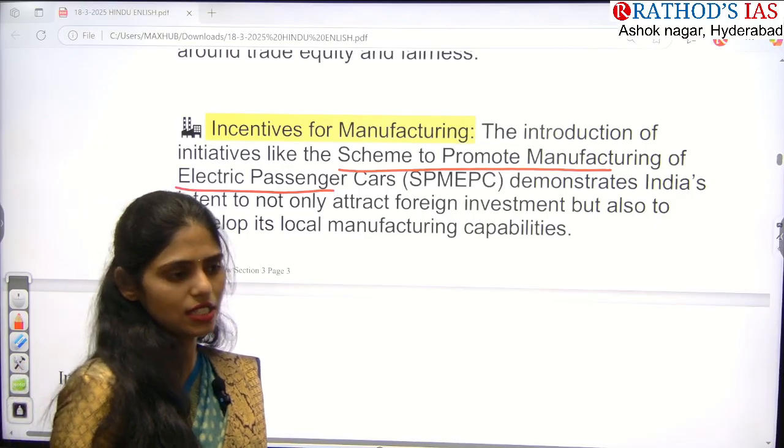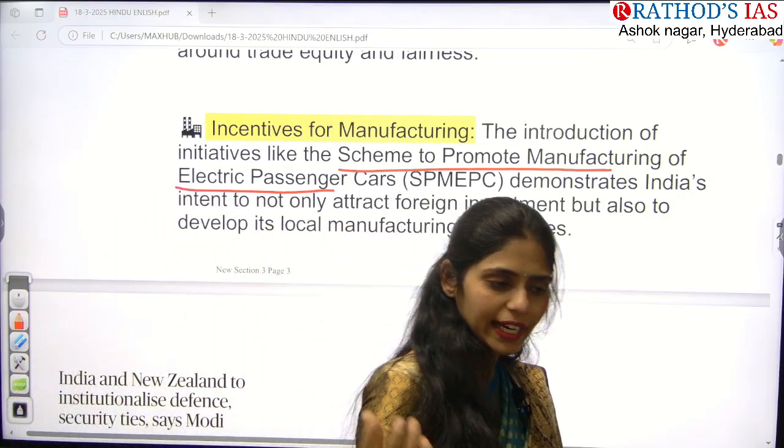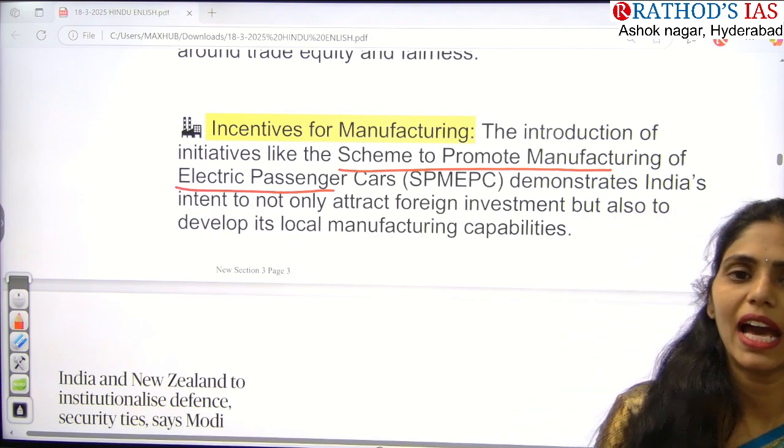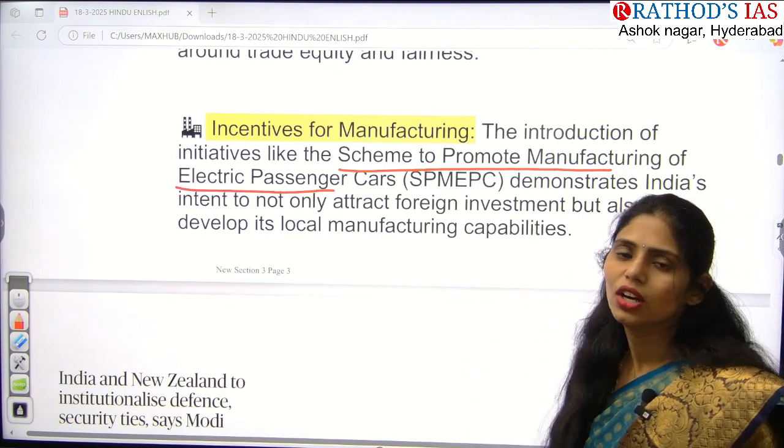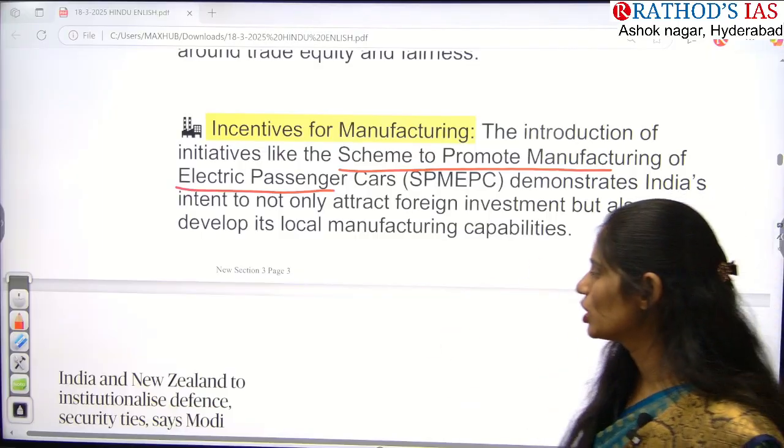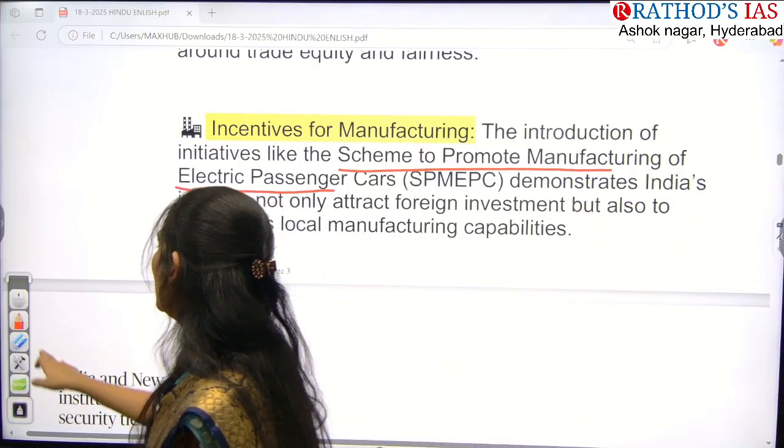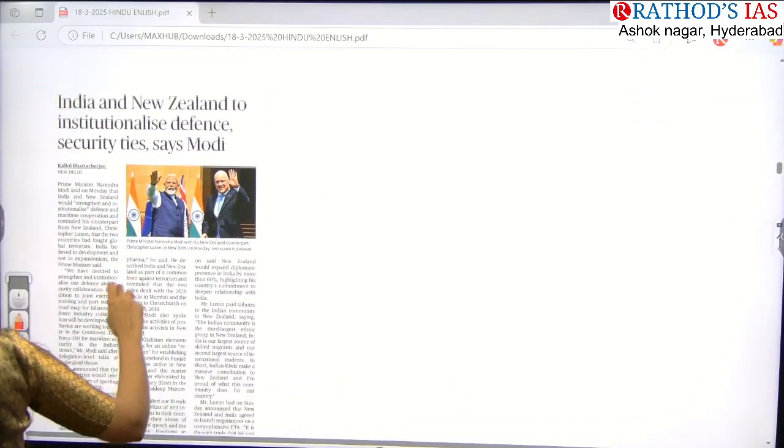And especially in electric cars, we are focusing on getting technology so that we can develop it in our country, that is domestic production. Okay, so that is the thing which is mainly said here. So these are the points that you have to remember. And now let us see the next article.